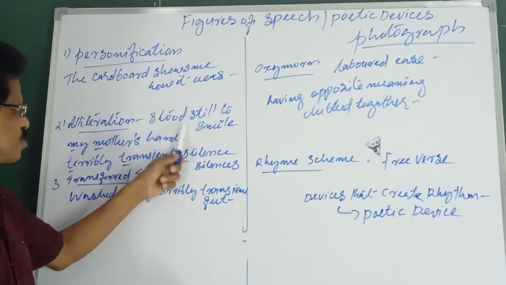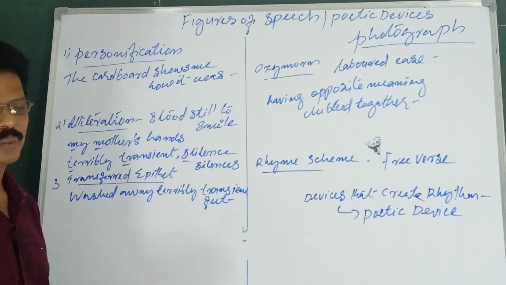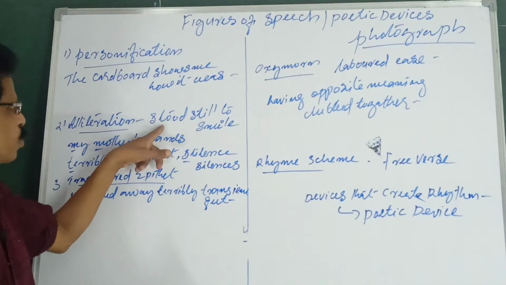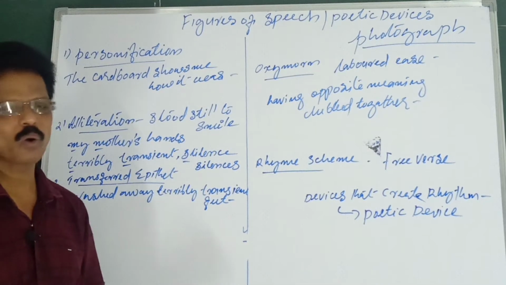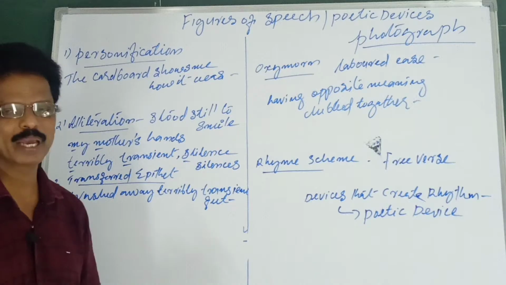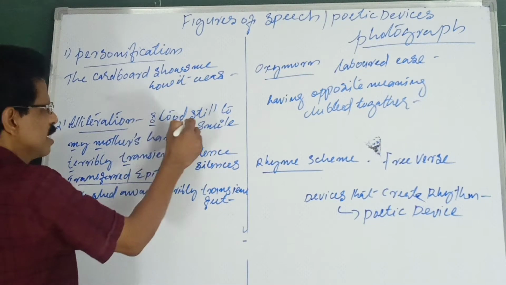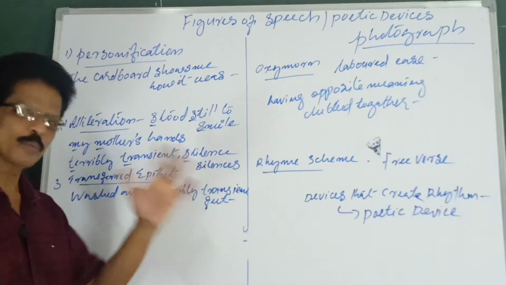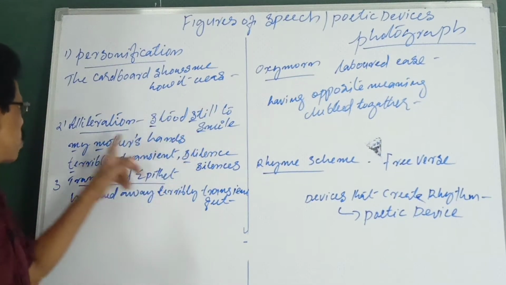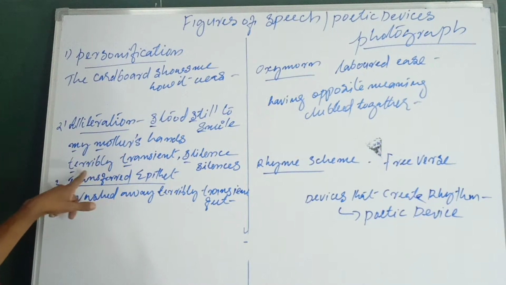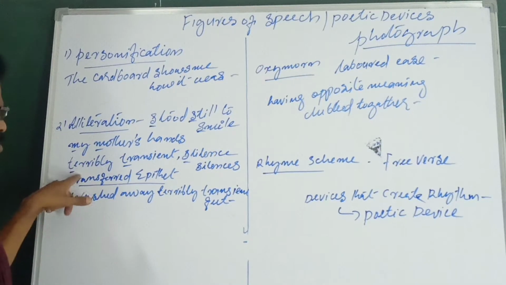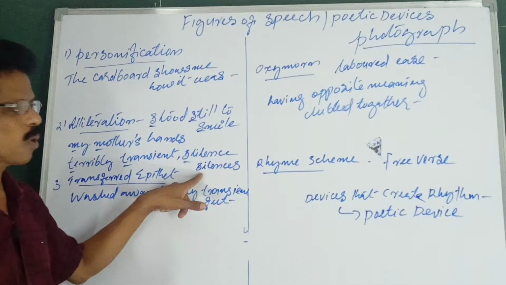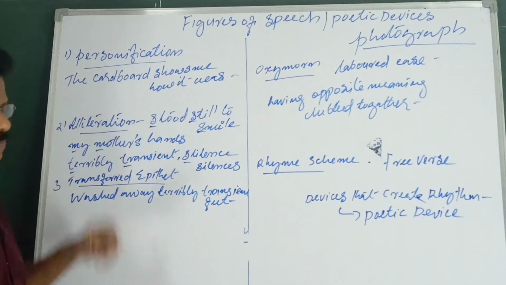Stood, still, smile: the consonant sound is repeated at the beginning of two words or more than two. Then "terribly transient" and "silence, silences" are all examples of alliteration.